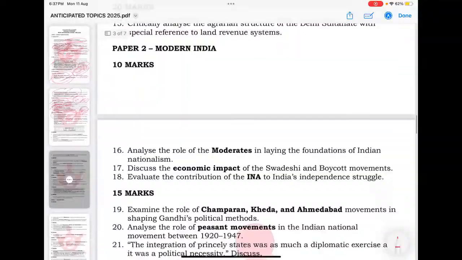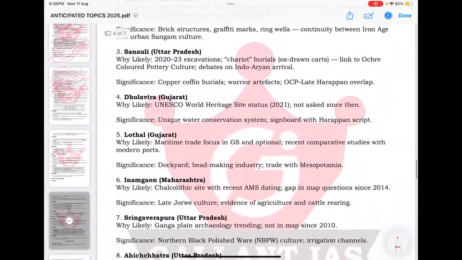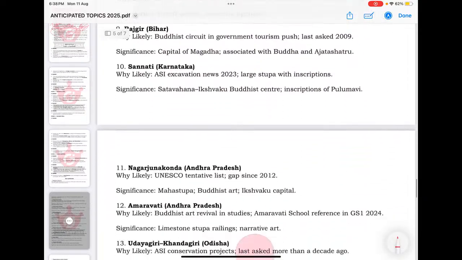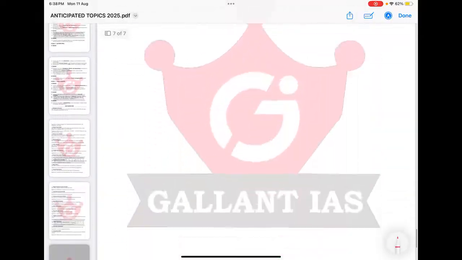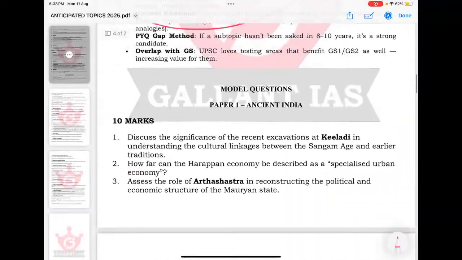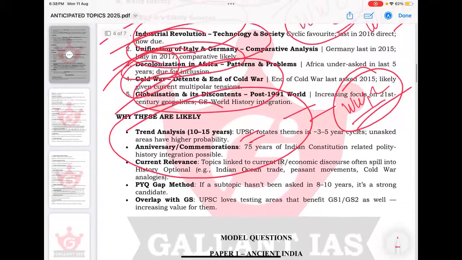This PYQ gap analysis will always help you anticipate some topics and questions for the upcoming exam. Similarly, the topics which are in the news shouldn't be skipped. So go for it. These 8-point solutions to PYQs will be done very soon, and you can use them for your preparation. Saying this, I am winding up.